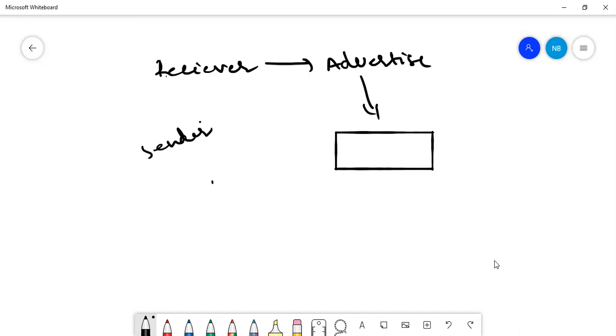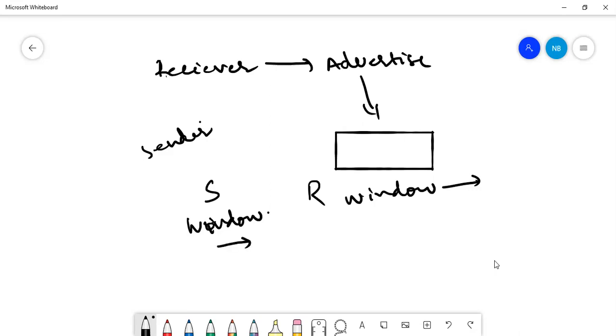So that is what is maintained here. Sender and receiver both have windows. A window is nothing but the maximum amount of data that can be received by the receiver or sent by the sender. The sender will have a sending window and a receiving window.